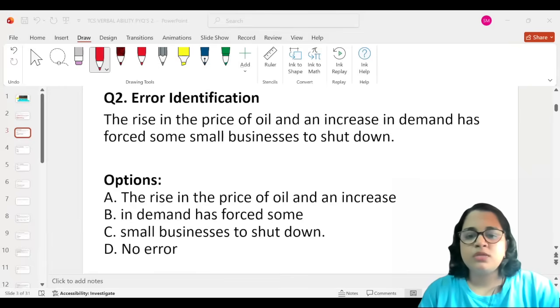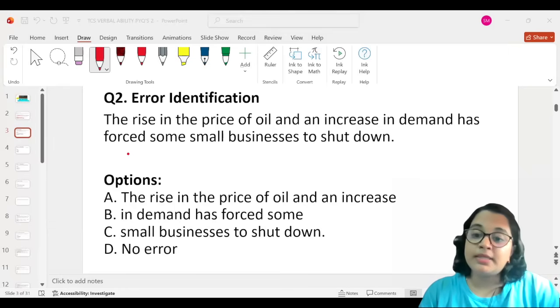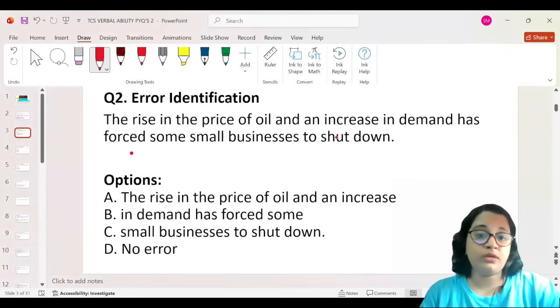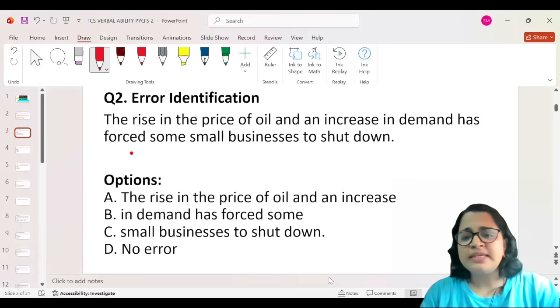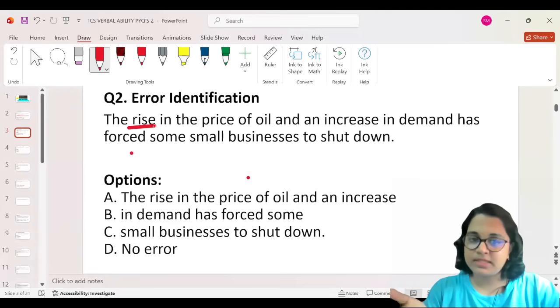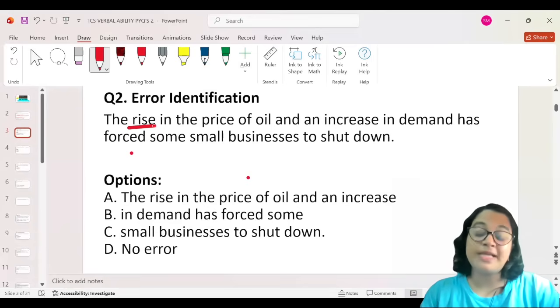Okay. So, yes. Let us quickly find out. The rise in the price of oil and an increase in demand has forced some small businesses. Okay, now see, the first time when you read it, you might not be able to find it, but if you look closely, there are two subjects, rise and increase. Rise and increase have the same meaning, but they have quoted it into two different subjects. The rise in the price of oil.